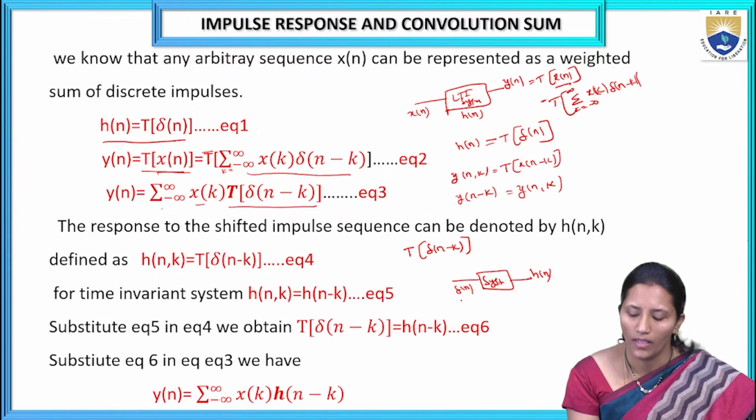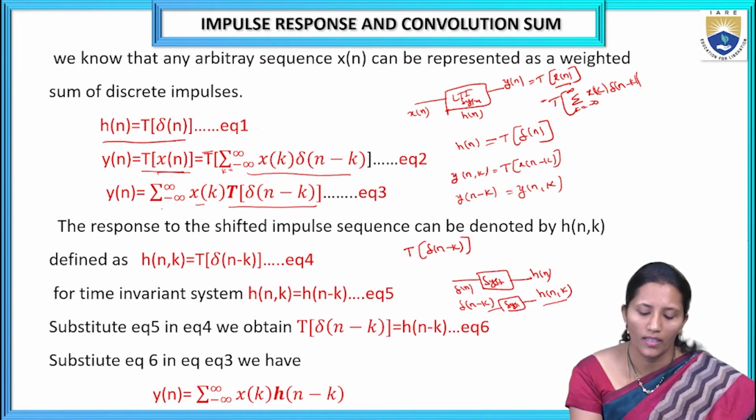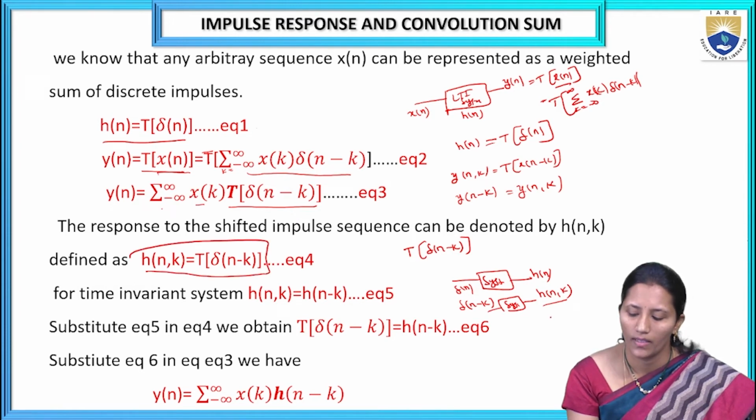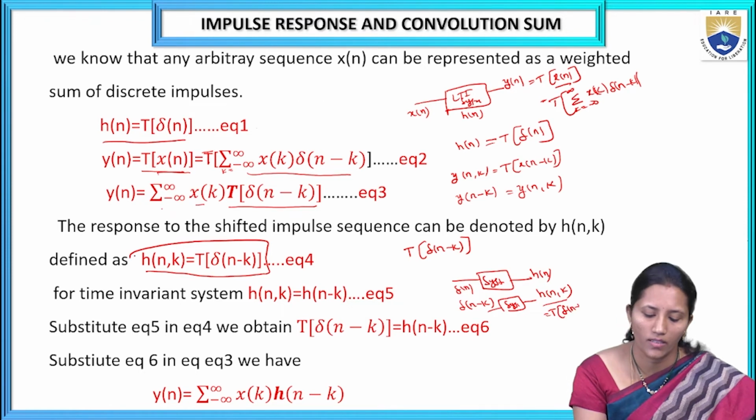If the input is delayed by k units, then the response of that system is denoted by h of n comma k. So h of n comma k can be represented as the transform of del of n minus k. That is the fourth equation.